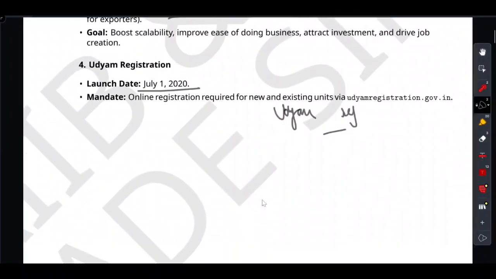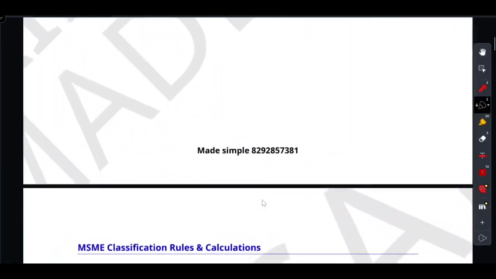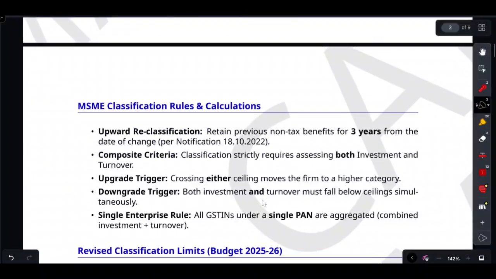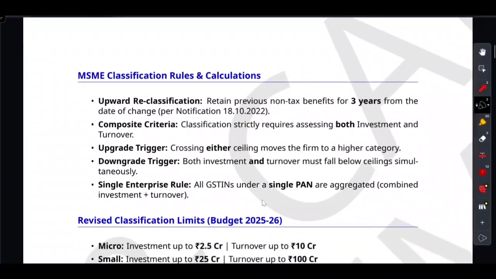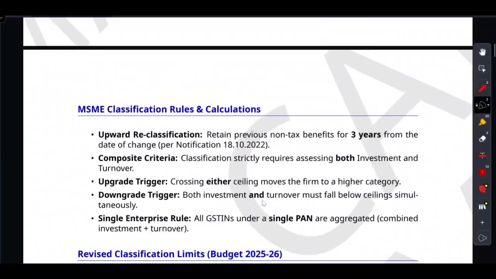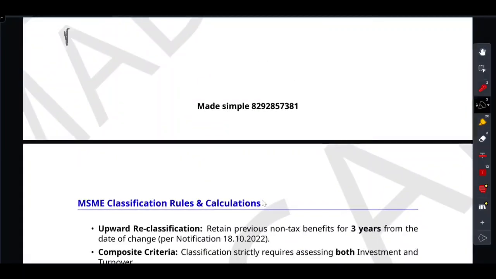Now, friends, we are talking about the MSME classification rules and calculation. So let's talk about how the government actually looks at the business today. First, think of the business like a family. Yes, you can think of the business like a family. Okay, so the government does not care how many different branches or GST numbers a company has.